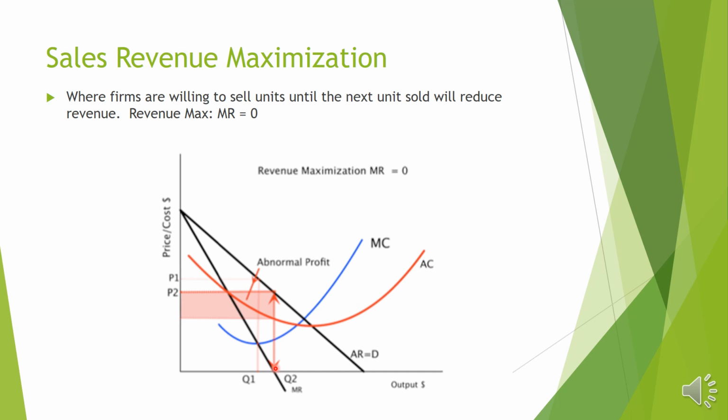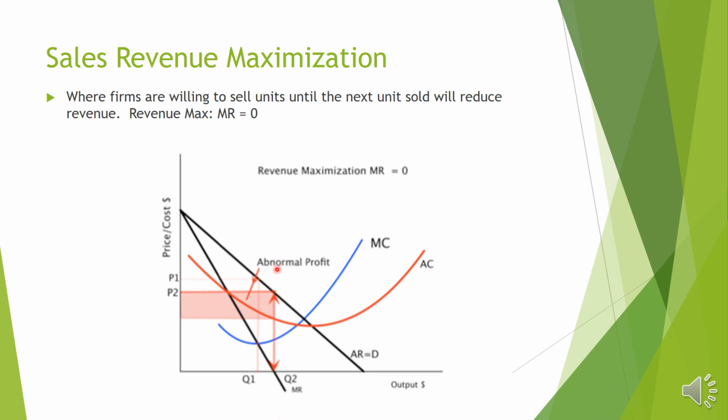But when you stop producing at the OQ2 level, you are not losing any additional revenue. That's why we say the firm is willing to sell units until the next unit sold will reduce the revenue. The sales revenue maximization point is MR equal to 0. So MR equals 0 at this point.